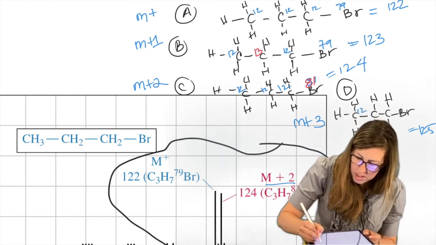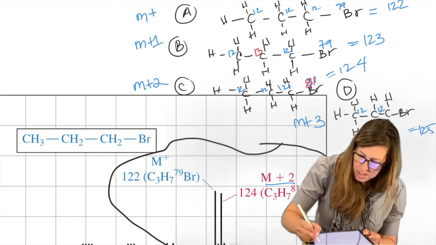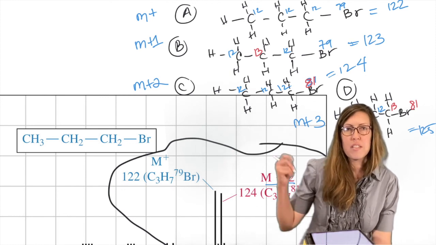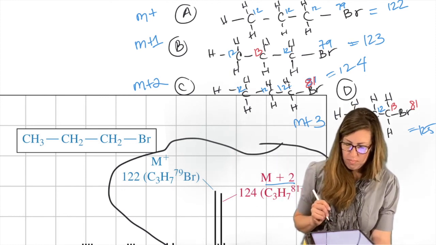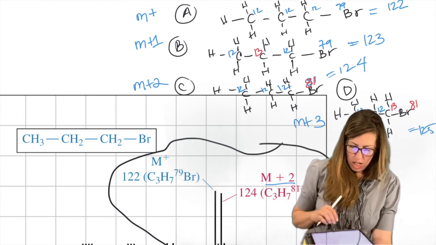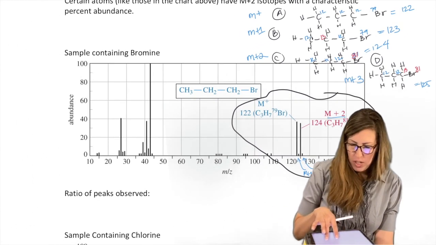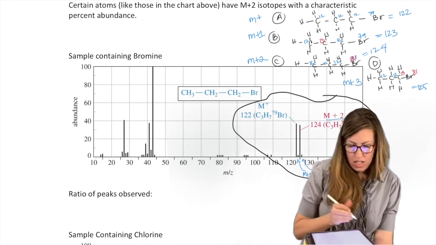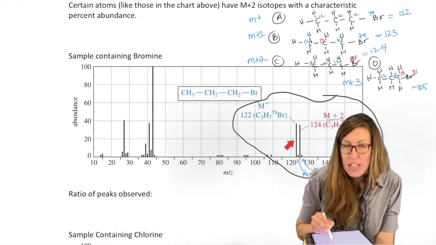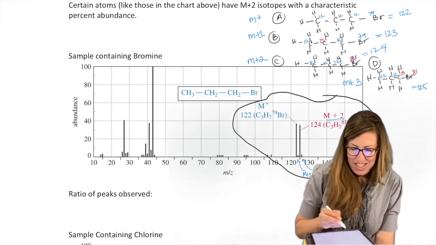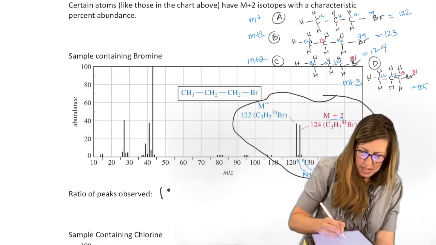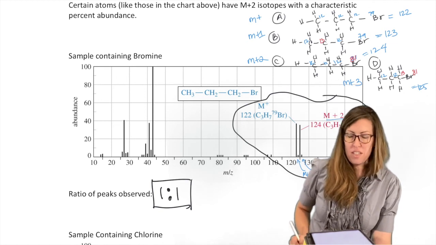12, and I'll make it different this time. 12, I'll make that one 13, and then this one 81. So those red numbers take us off the original M+. Okay. All right, so what can we learn from this? Bromine's one rule you want to spot right away. If you see that M+ region, and it's not just one peak, it has a twin almost, those twin peaks are a sign bromine's present. That's like a special delivery package handed to you to give you a lot of information that knocks out a lot of molar mass too.